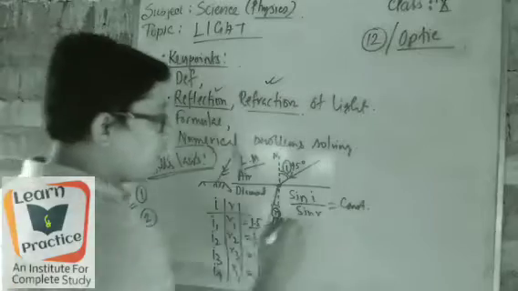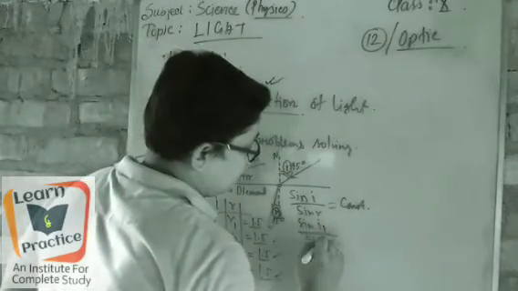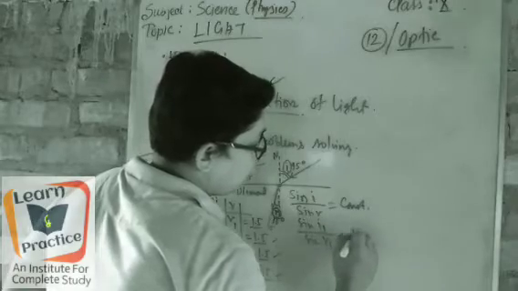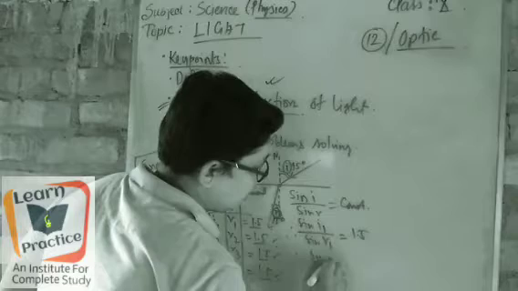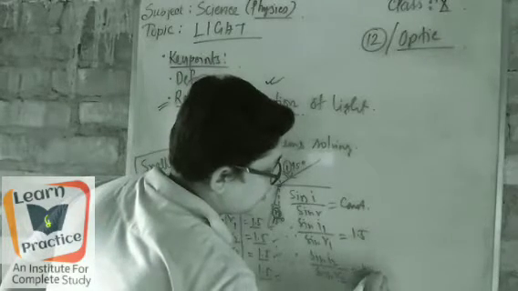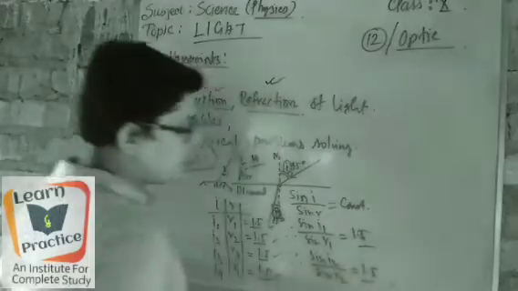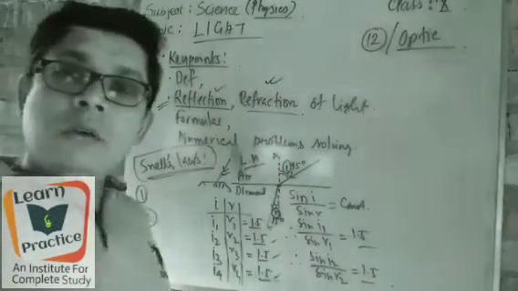So if I write here sine I1 by sine R1, it will come as 1.5. Then if I write sine I2 by sine R2, it is also coming as 1.5. So it means that in each process we are getting the same, constant number.